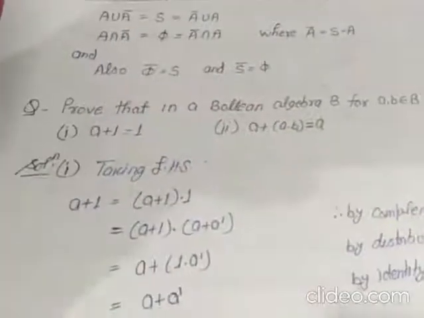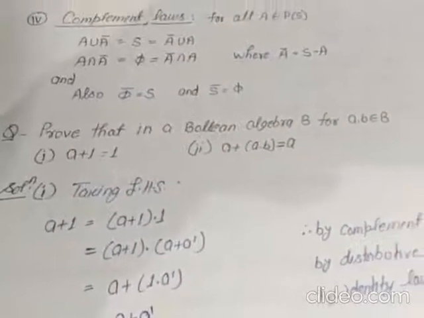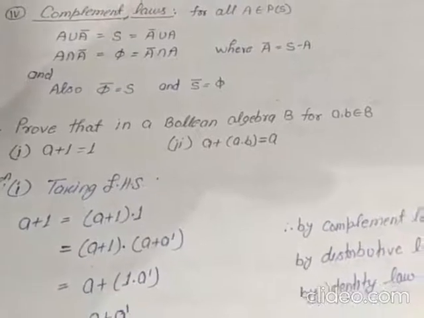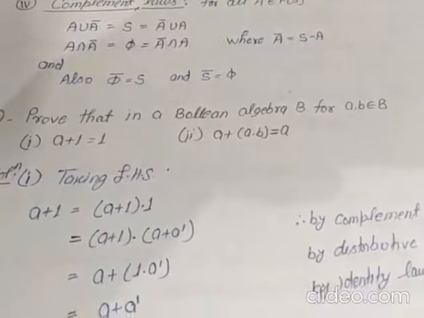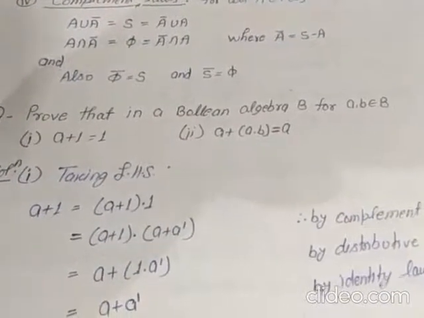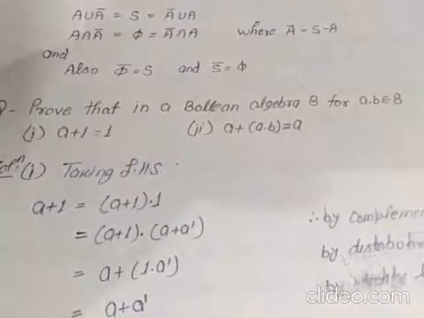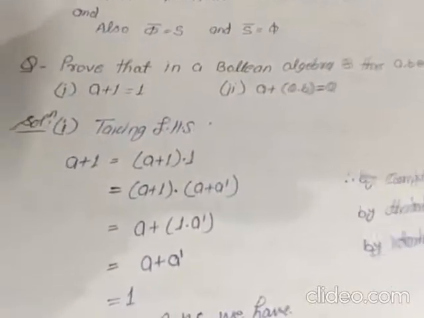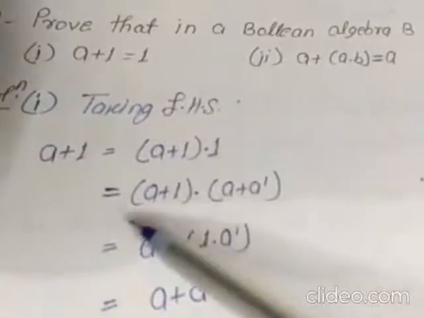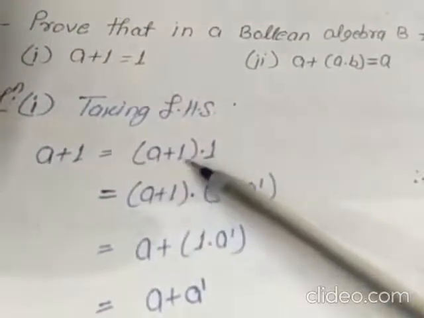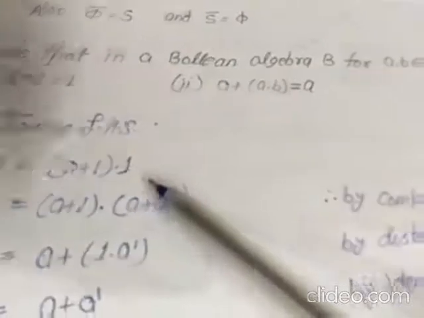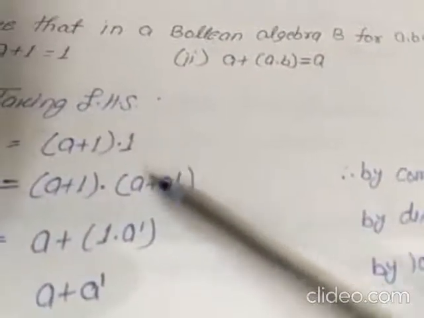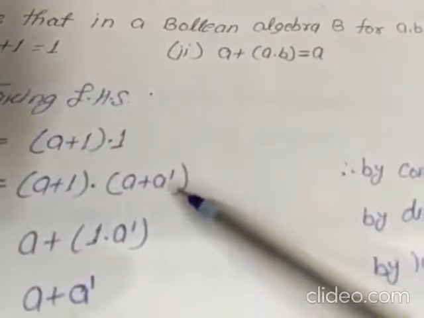Here the question is given: prove that in a Boolean algebra B, for a, b belonging to B, a plus 1 is equal to 1, and a plus a dot b is equal to a. We will understand the proof of the given equation 1. As we know, a plus 1 is equal to (a plus 1) dot 1. Now 1 will be replaced by a plus a dash.